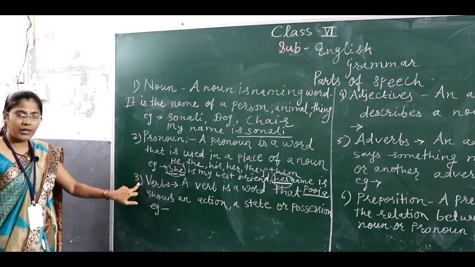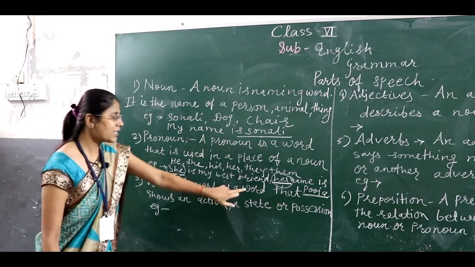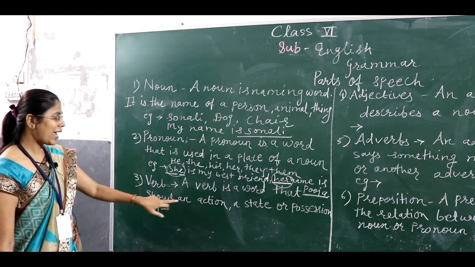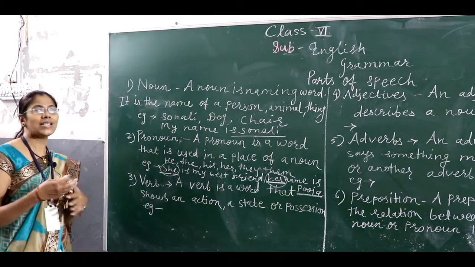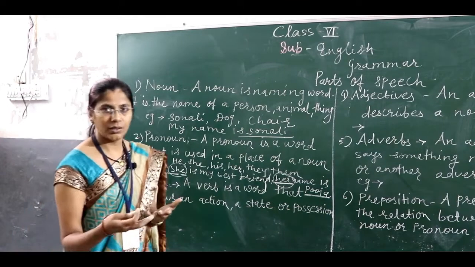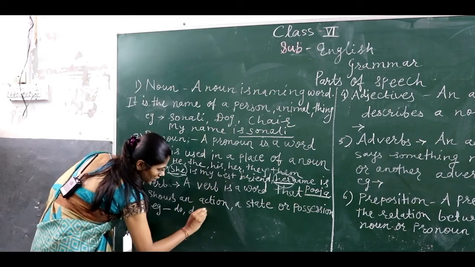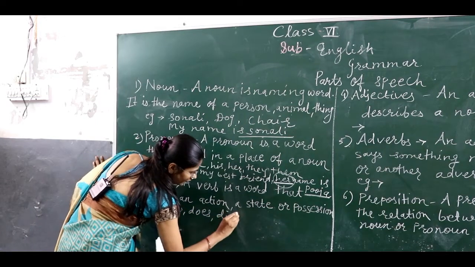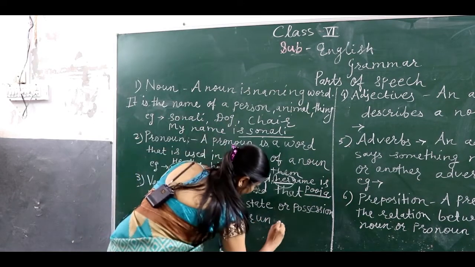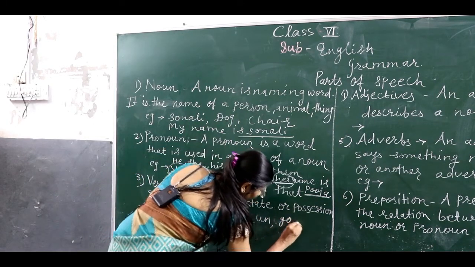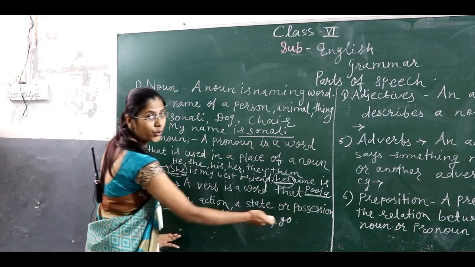Then the third is the verb. What is meant by a verb? A verb is a word that shows an action, a state or a possession. A verb is always showing the action. There are so many verbs: do, does, did, run, go. These are the verbs that always show the action.